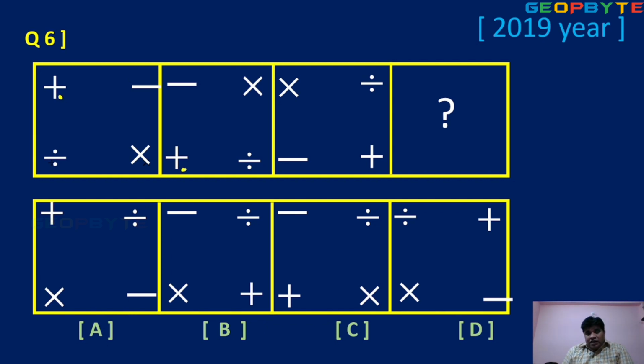So this is the first place, this is the second place, third place, and fourth place. I mean, this plus is rotated in an anti-clockwise direction. That's the second place. Next, third place. Next, fourth place. So this is the place. Look at it. So which option is possible? Plus, option D. Directly got the answer.